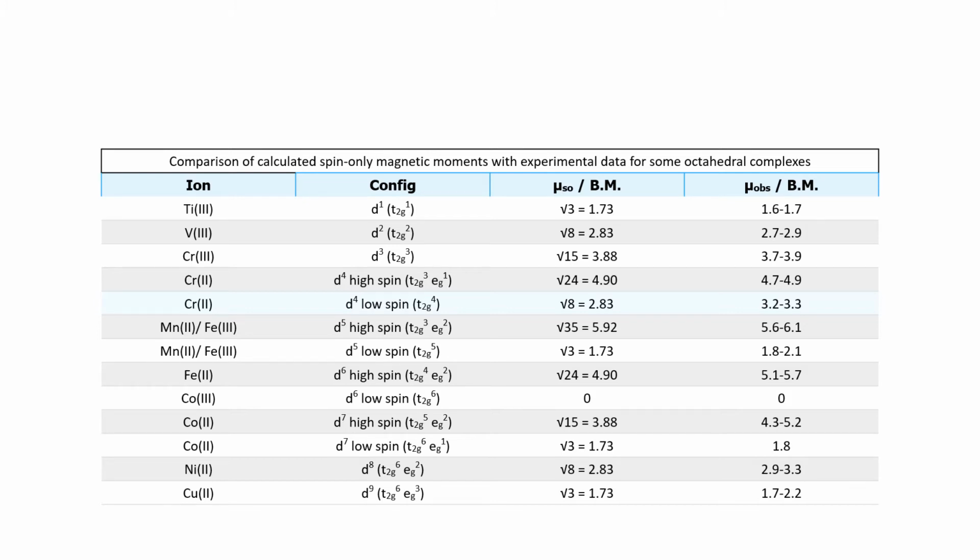Nickel, you are finding 2.9 to 3.3. Copper plus 2, 1.7 to 2.2. All these values are calculated for octahedral shape. So the number of unpaired electrons depends upon the ligands approaching the metal ion. Ligands approach the metal ion either along the axis or in between the axis. When they approach, the d orbitals split into t2g and eg orbitals.